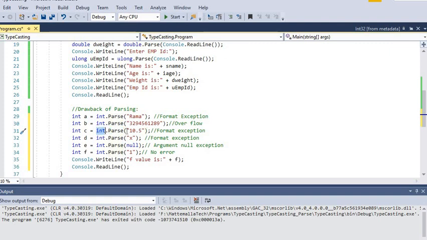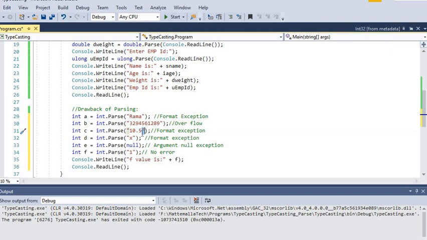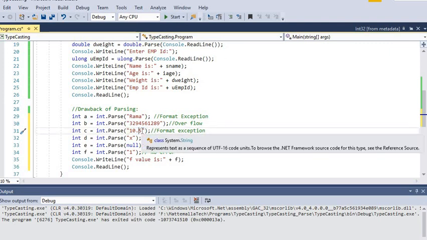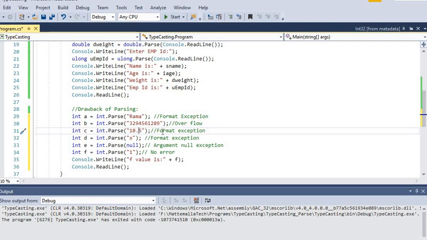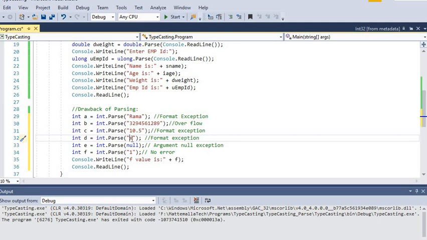Though it is string format, the value format is incorrect for int, so it raises a format exception. Another is a string with an x letter in it. This is converted using parse, and a format exception error will occur.